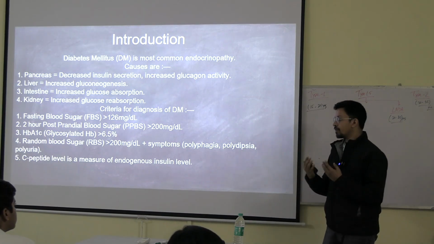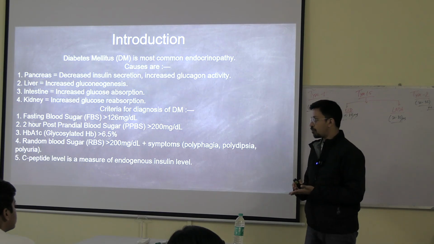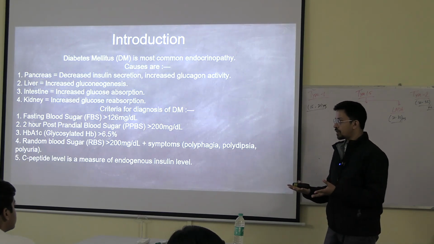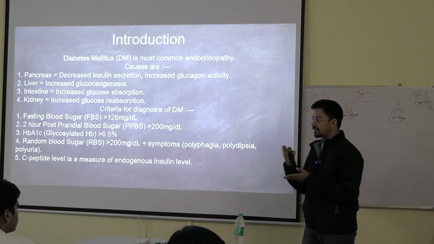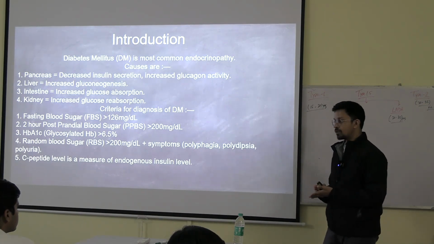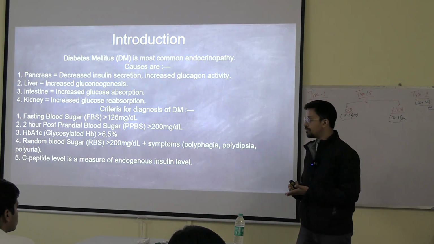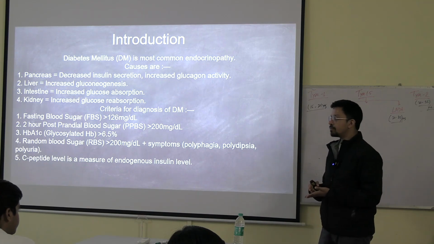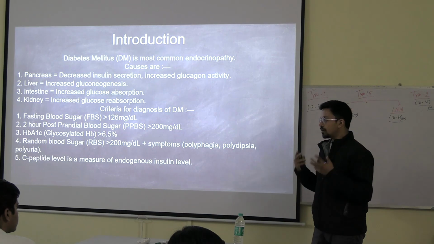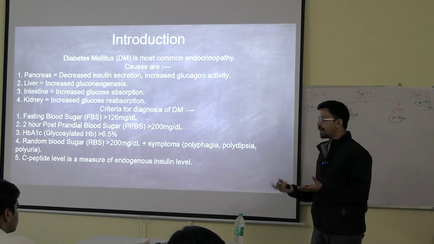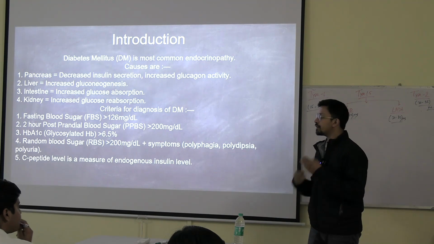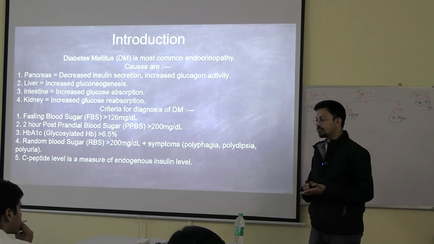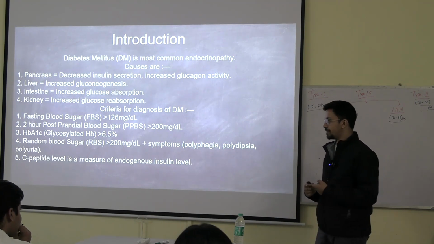You are taking food. Your insulin should have broken down the carbohydrates and given you energy. Now insulin is unable to do so, for whatever reason. Either the insulin is less or it is ineffective. That we will learn later on. So insulin is unable to break down the glucose. Now your body needs energy to function, so your body produces hunger. You have to eat more so that the food you are taking gets broken down and you can meet the energy requirement. That is why you are having polyphagia.